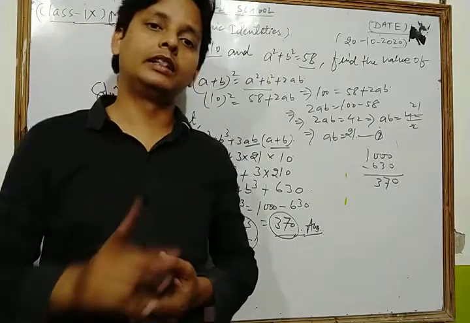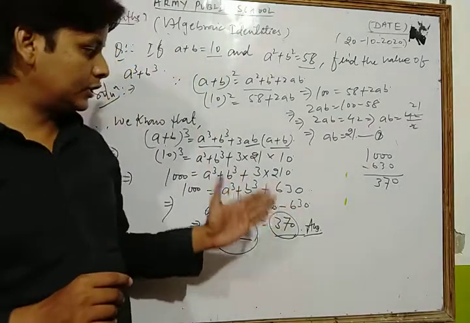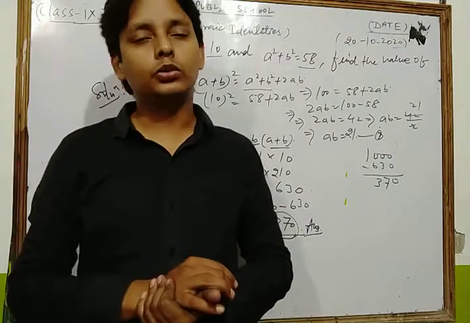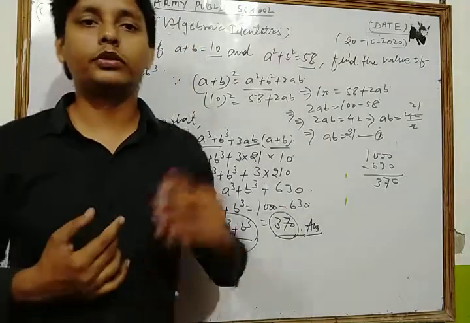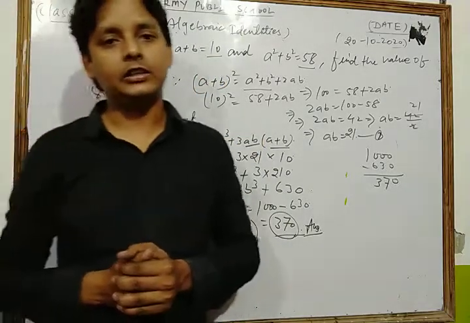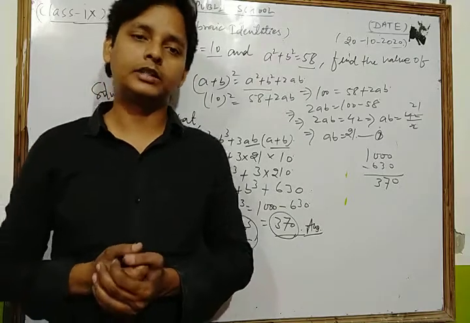First you learn all the algebraic identities. After that you revise all the questions which we discussed in this class. After that you can solve each and every question of your NCERT exercise based on algebraic identities. Now, dear students, in the next class we take and solve some other important questions based on algebraic identities.